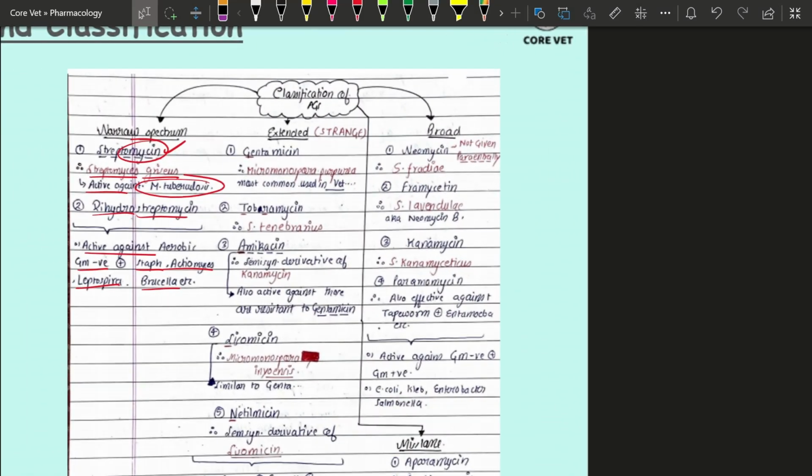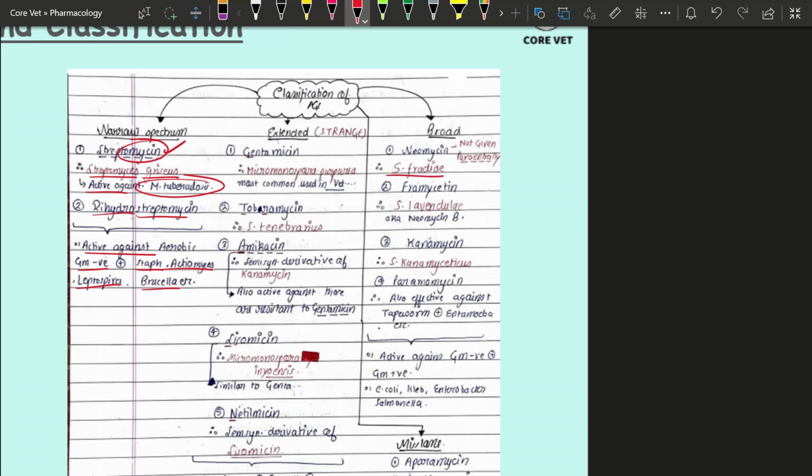So moving towards the broad spectrum, the very first drug in the broad spectrum, which is quite important, is neomycin. The property of neomycin is that it is generally not given through the parenteral route. Okay, it is not given through the parenteral route. And if we talk about where neomycin is obtained from, neomycin is obtained from